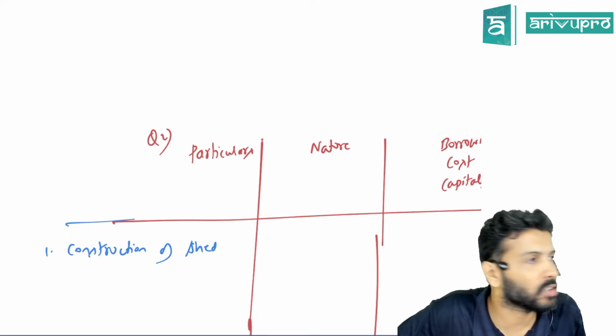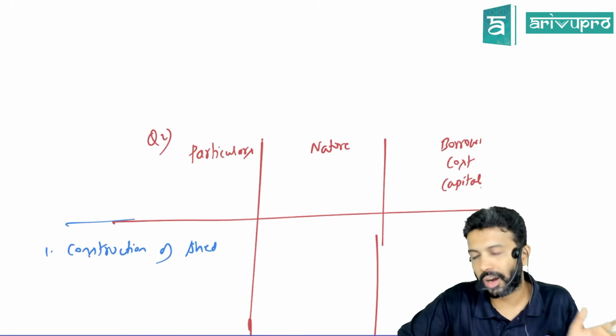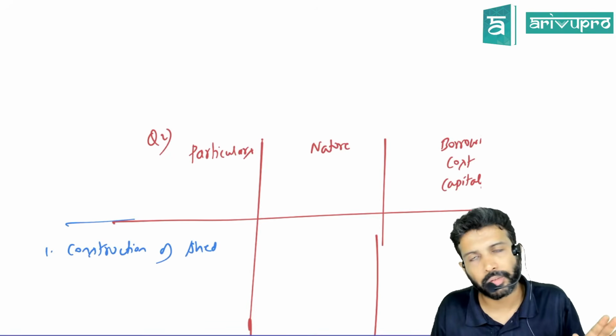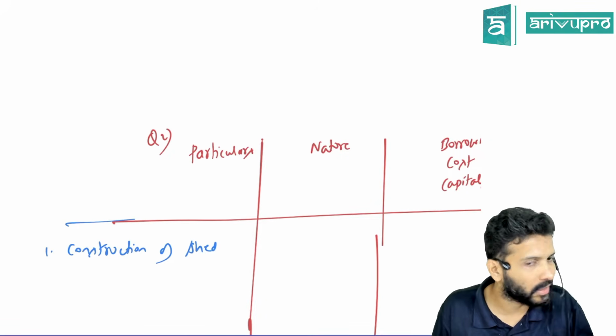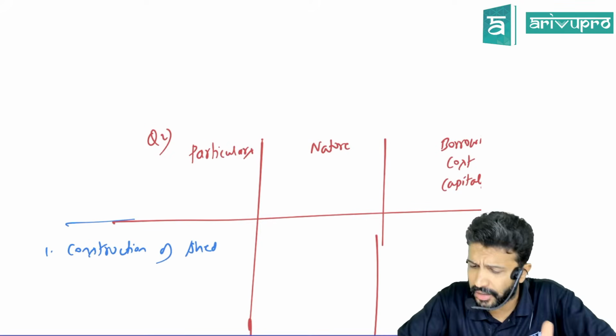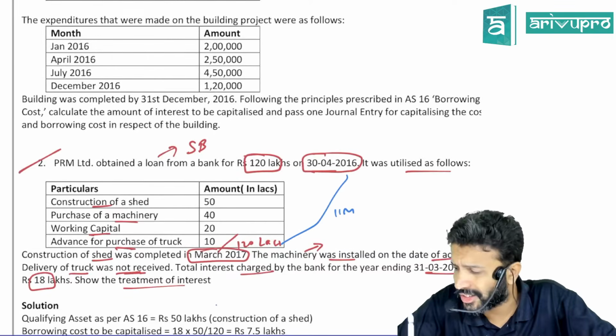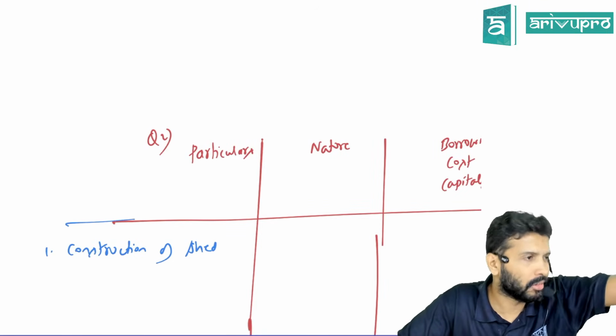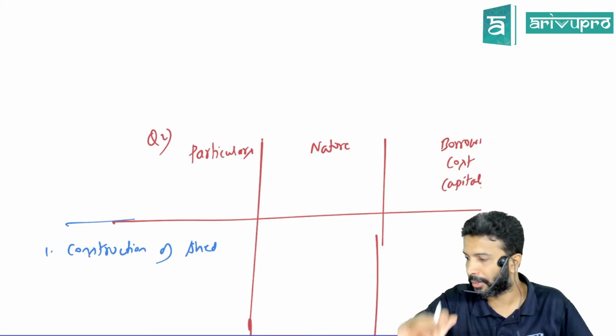But are we writing Ind AS or accounting standard? Accounting standard. Accounting standard, or ordinarily they assume 12 months to be substantial period of time, but lower months also you can take, provided it is justifiable. So for examination, I would say here they have not given any justification. For examination, here I would suggest take these components closer to 12 months to be qualifying assets. Just a convention, that's what study material does.